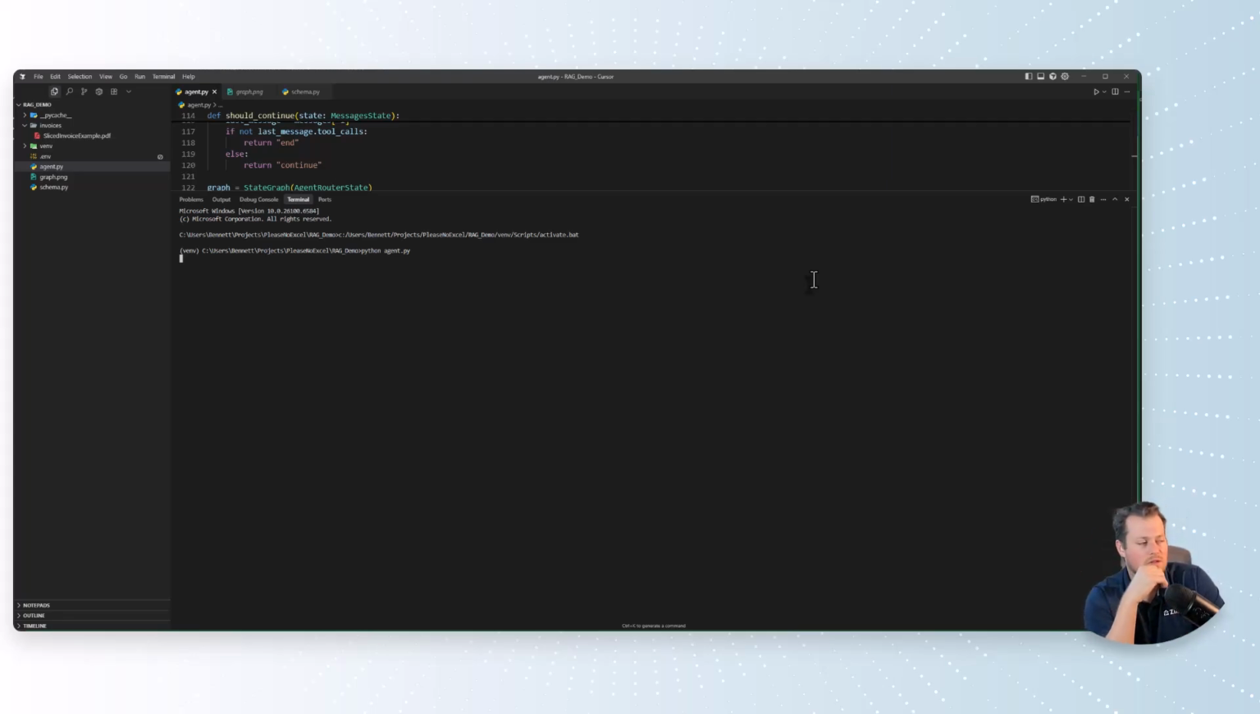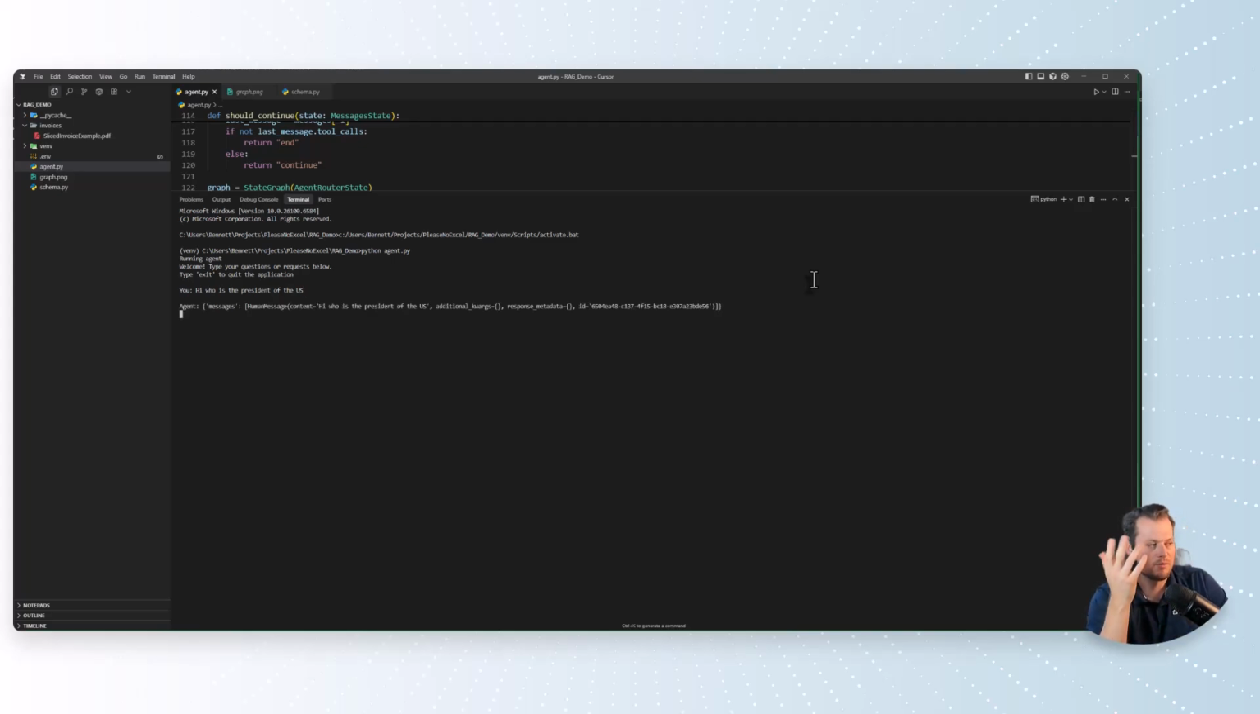So I'll go ahead and kick off this agent. It's basically a command line interface agent. You can see it's asking me questions. I can say, hi, who is the president of the U.S.? And it's going to print out my message. I just had it do that to be really detailed in how it shows up here on the chat. So it's thinking about it. It should give back a response here in a hot minute.